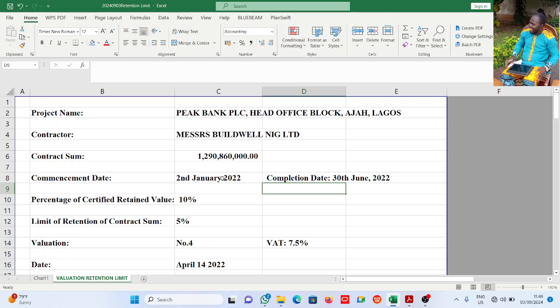In this video, I will be explaining retention limit, the limit of retention. I've said in a couple of the videos back that I am going to explain it. When the contract says that the limit of retention is this, how is it applied when it happens practically on your project? That is what we are looking at in this particular video, and I hope I'll make it as short as possible.